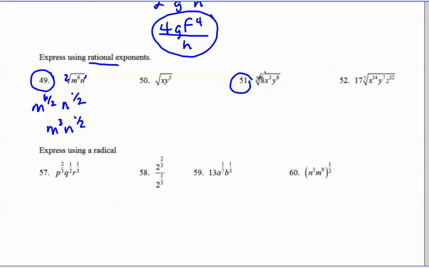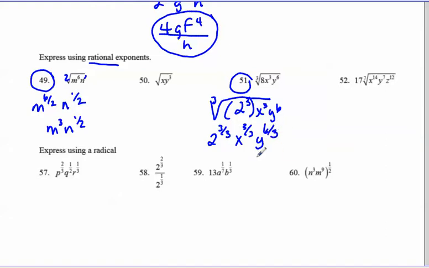Okay, here you can rewrite your 8 as 2 to the 3rd. So I have 2 to the 3rd. Actually, let me just keep that in the root for the moment. And then x to the 3rd, y to the 6th. And then I can do power over root. So 2 to the 3 over 3, x to the 3 over 3, and y to the 6 over 3. So that becomes 2x y squared.